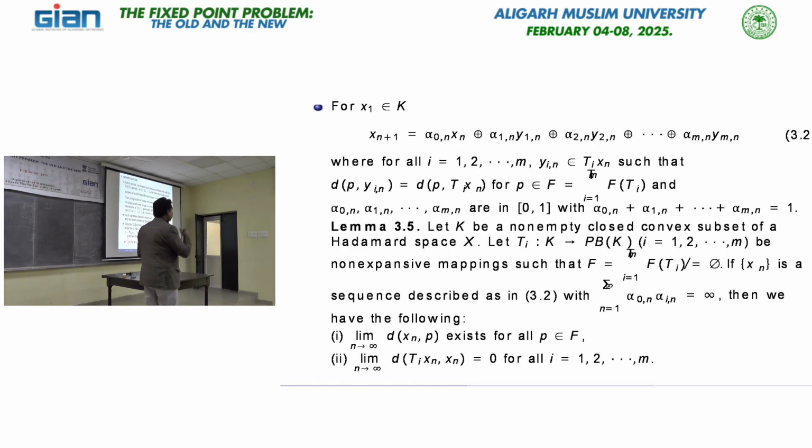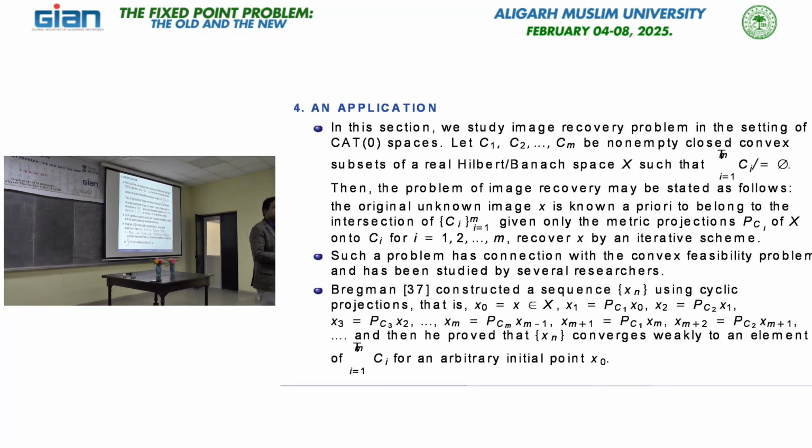Then we have exactly the same result. Now we come to one application of this scheme. Of course, there are a lot of applications. This is called the image recovery problem, and it has already been studied in the linear domains, in Hilbert spaces and Banach spaces, by the Japanese people and other researchers from the USA, the Takahashi group. So, what is the problem? We have non-empty closed convex subsets of a real Hilbert or Banach space such that the intersection is non-empty for this finite family.